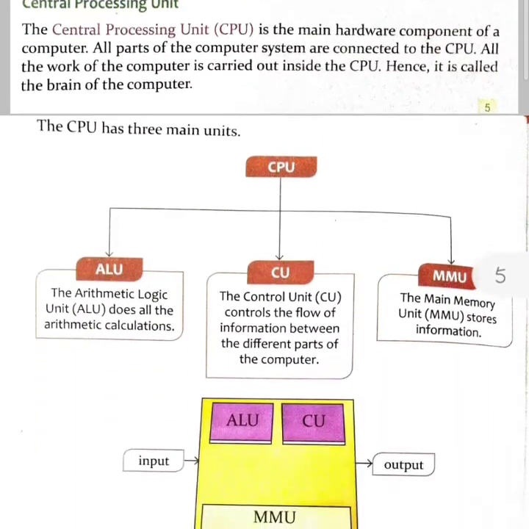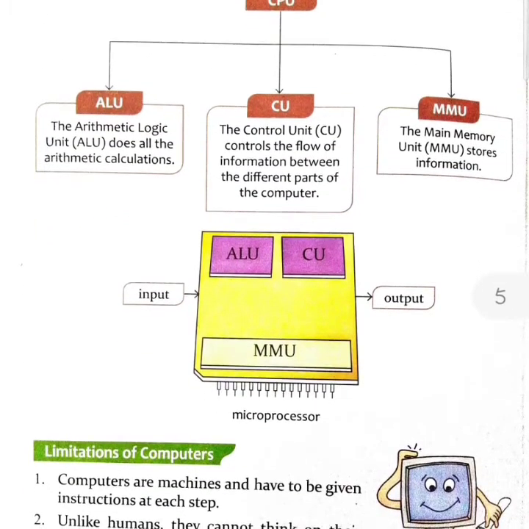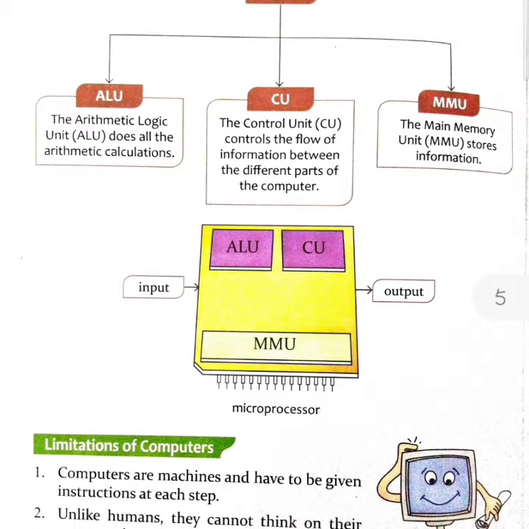Central Processing Unit. The Central Processing Unit, CPU, is the main hardware component of a computer. All parts of the computer system are connected to the CPU. All the work of the computer is carried out inside the CPU. Hence, it is called the brain of the computer.